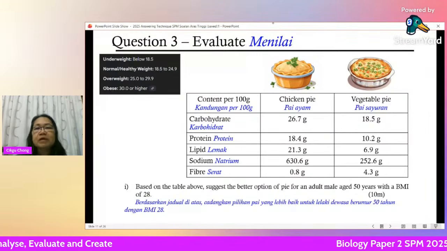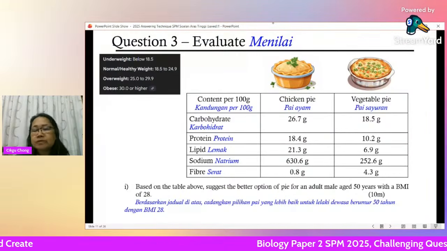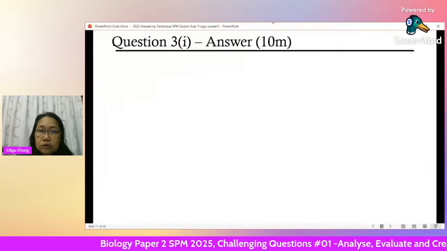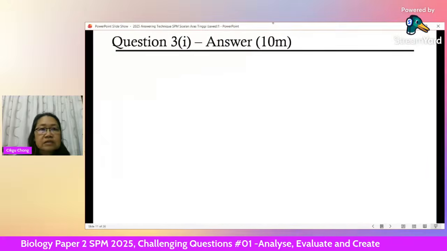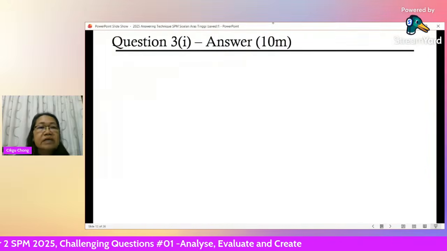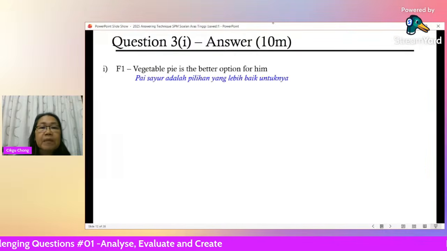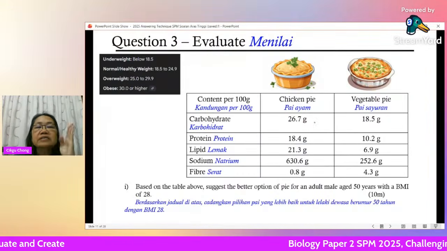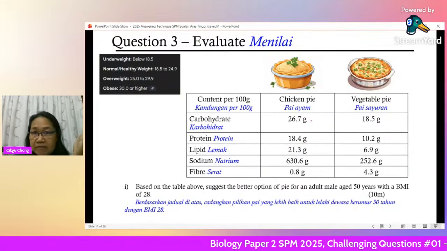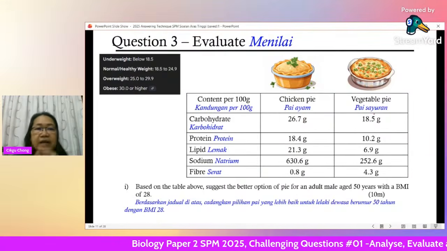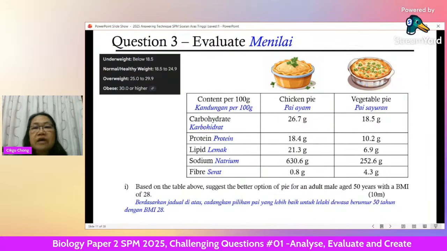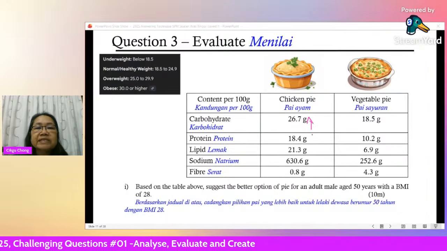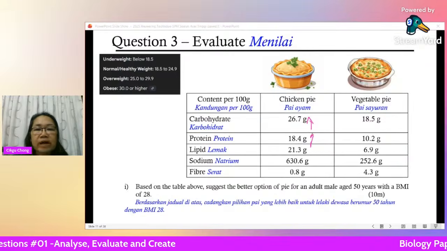Okay, look here. Compare your chicken pie and your vegetable pie. When you analyze this, please take note. Where is it? The table. The carbohydrate is higher for the chicken pie compared to the vegetable pie. Protein is also higher. Okay, look here. This is higher. My arrow went missing already. I put in the arrow, but I don't know where it went.